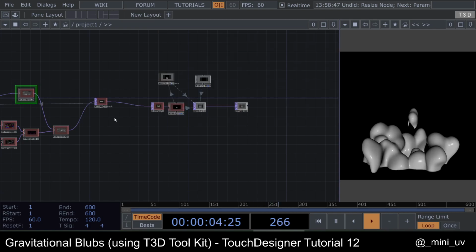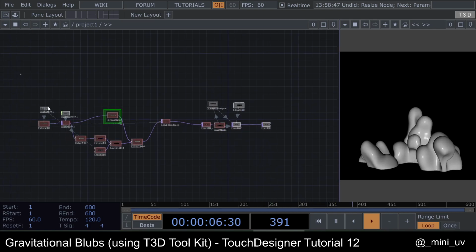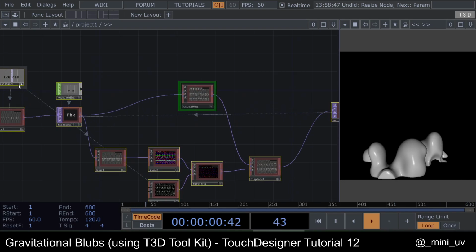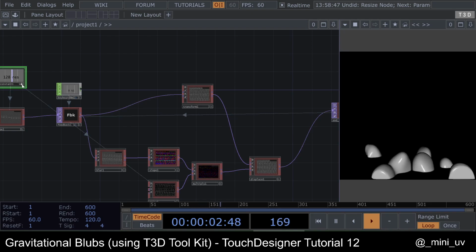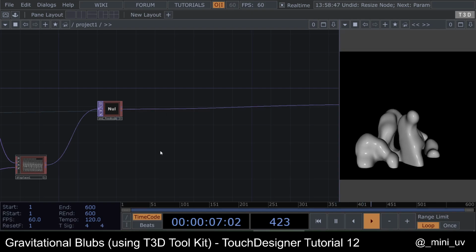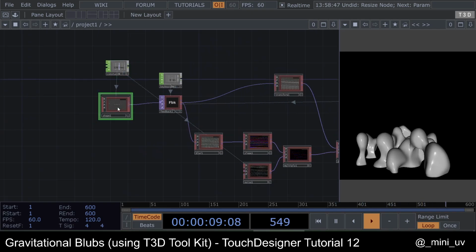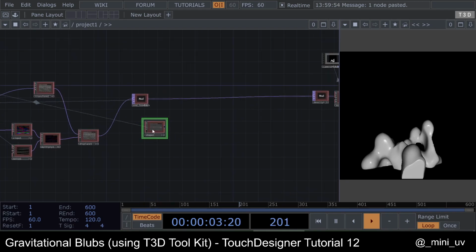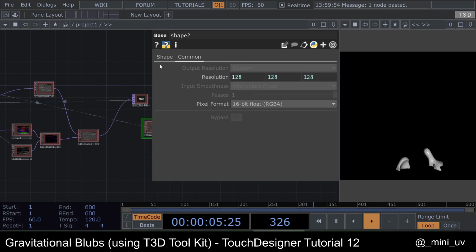Okay. Now we want to wrap all of it in a circle. So let's make it like a bit far. And let's copy the shape, because it's also referenced with the resolution.